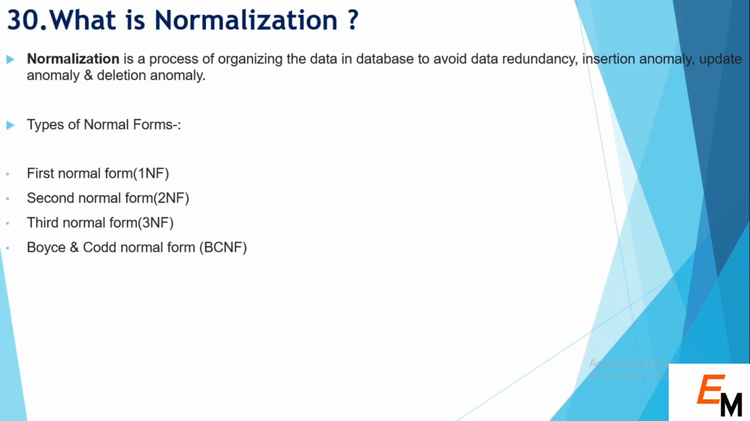Next question is, what is normalization? Normalization is a process of organizing the data in a database to avoid data redundancy, insertion and update anomaly, and deletion anomaly. If in our table the same data is repeated again and again, then data redundancy will increase and it will affect the performance of our database. There are 4 types of normal forms: first normal form, second normal form, third normal form and Boyce-Codd normal form.